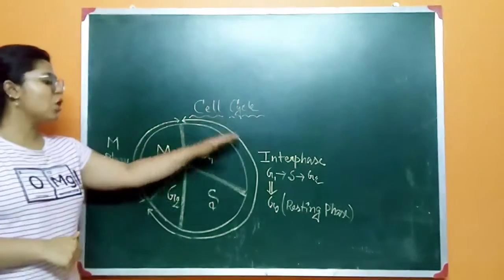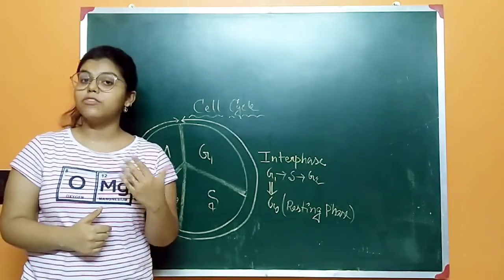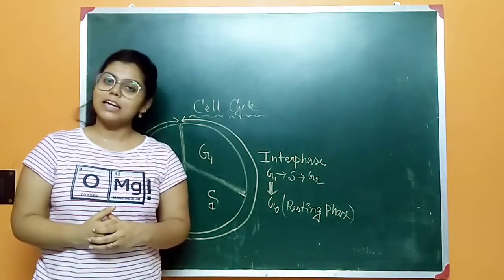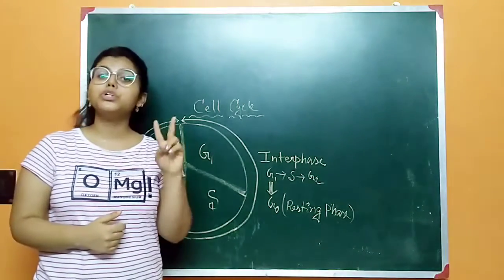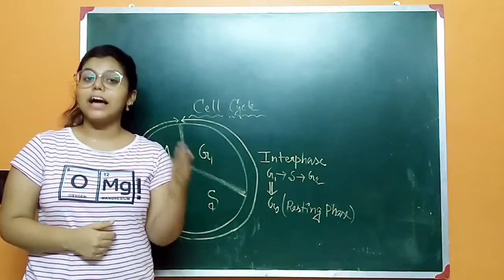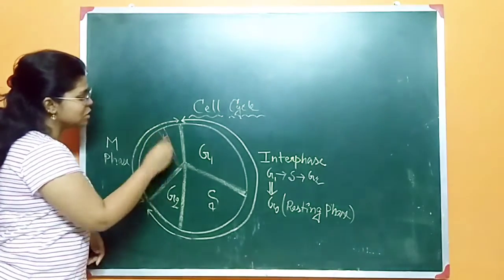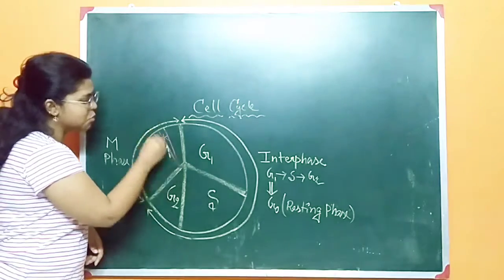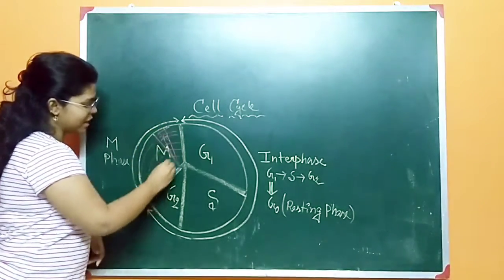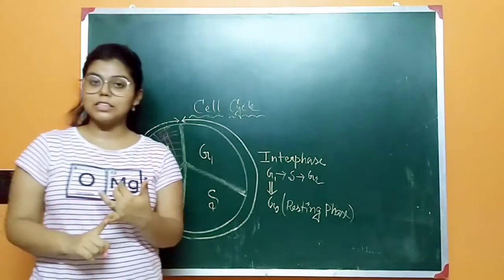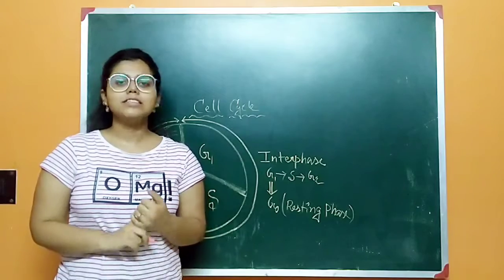So this is all about interphase, and the other phase is the M phase, that is the mitotic phase, where cell division occurs. The M phase or mitotic phase has two divisions, karyokinesis and cytokinesis. First karyokinesis occurs and then it is followed by cytokinesis.